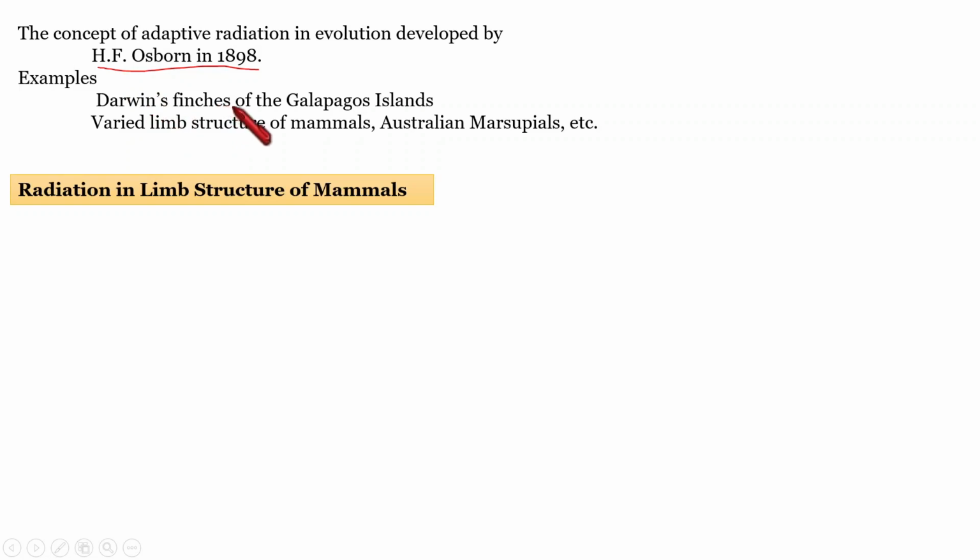In this section, we are going to learn some examples of adaptive radiation in mammals. Mainly, the examples of adaptive radiations are Darwin's finches, which you might have learned in some other portions, relating to the birds and their beak modifications. And here we are going to learn about the limb modifications in mammals, adaptive radiation in mammals and Australian marsupials.